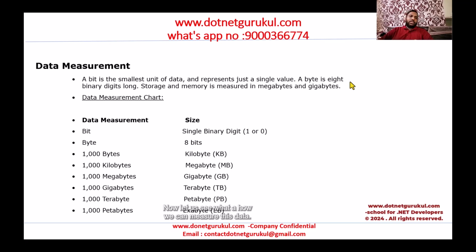Now let's see how we can measure this data. Measurement of data can be done through bits and bytes. A bit is a single binary value, either 0 or 1. 8 bits make 1 byte, 1000 bytes make 1 kilobyte, and 1 kilobyte makes 1 megabyte, and then later giga, tera, peta, and exabyte as well. So this is the way we measure data, in terms of bits, bytes, kilobytes, megabytes, and gigabytes.